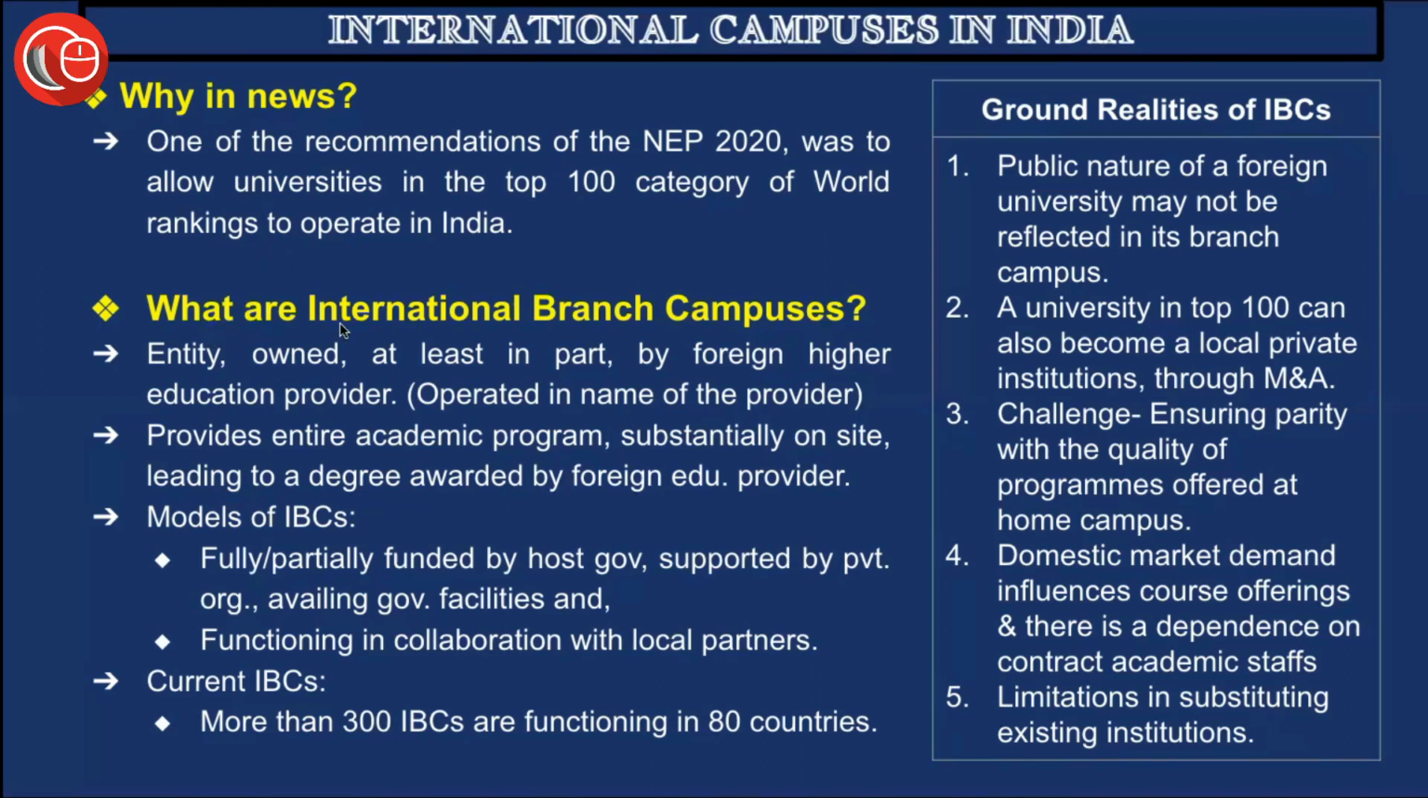So let's see what international branch campuses are. Basically, IBCs, or international branch campuses, are entities owned at least in part by a foreign higher education provider, and they're operated in the name of the provider itself. It provides an entire academic program substantially on-site, leading to a degree awarded by the foreign education provider.